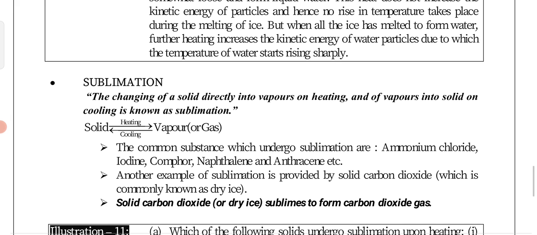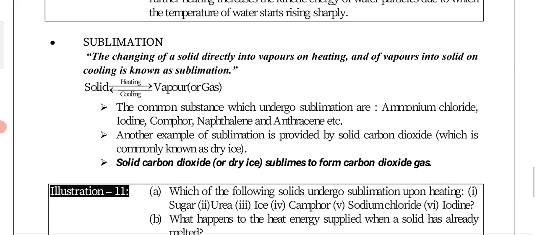And gas to solid, if we go through that process, then we can call it reverse sublimation as well as sublimation, both. So solid carbon dioxide, that is dry ice, sublimes to form carbon dioxide. So it is converting from solid to the gaseous state, so of course it is a sublimation process. Common substances that have a tendency to sublime are camphor, naphthalene, anthracene, ammonium chloride, and iodine.